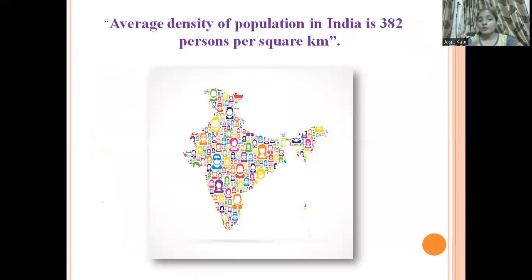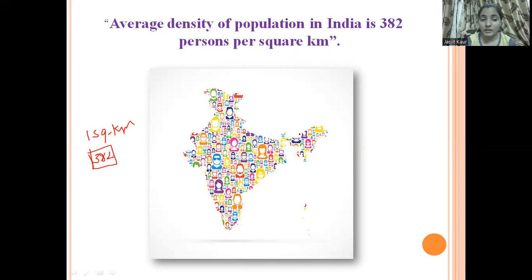So if we talk about India specifically, the average density of population in India is 382 persons per square kilometer. So suppose this is a square. In one square kilometer, we are having 382 persons living.